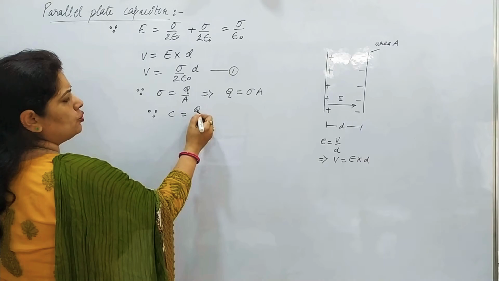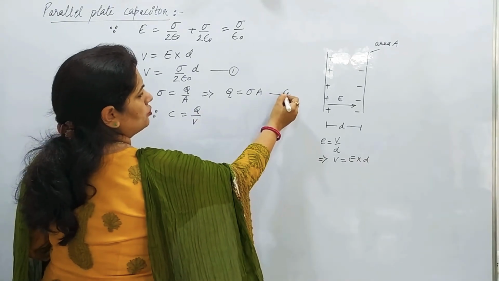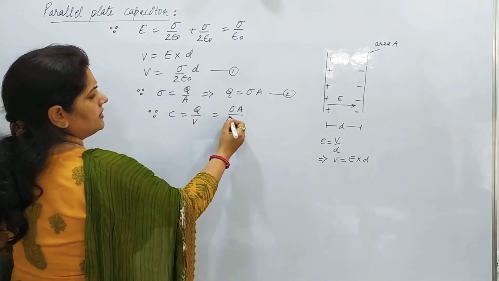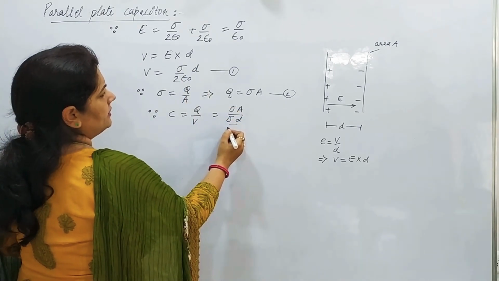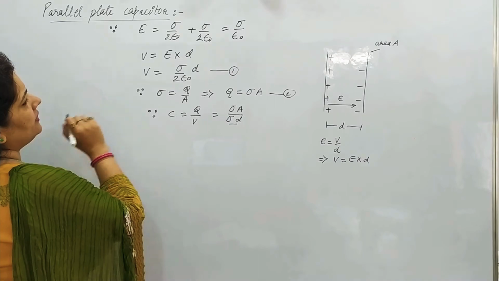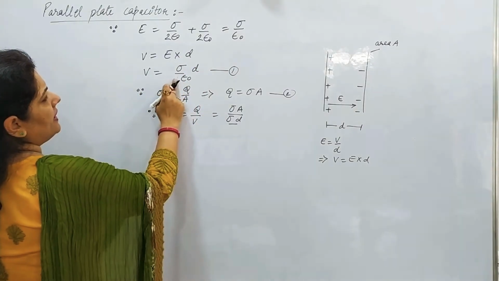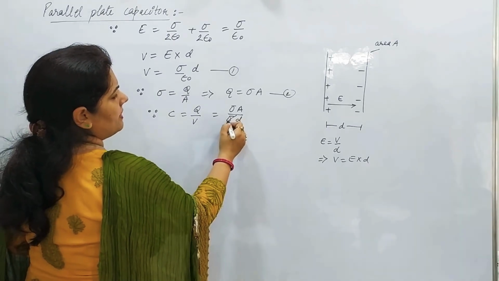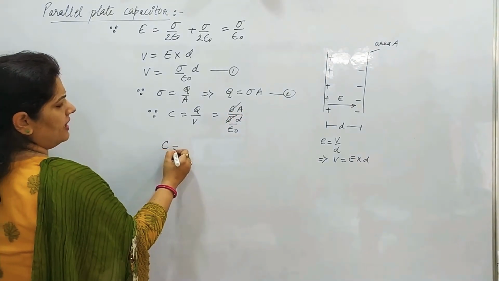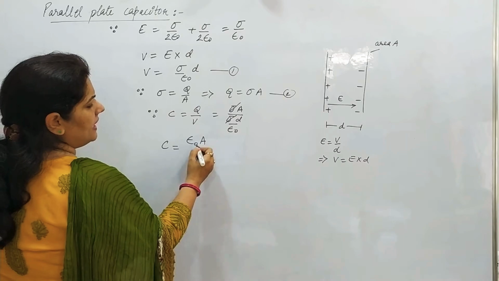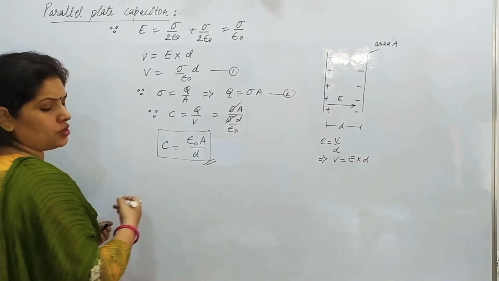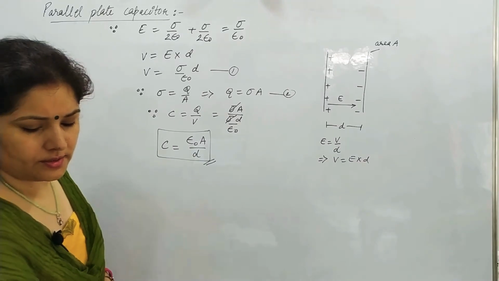Capacitance is given by Q by V. This is equation 2. What is Q? Sigma A. What is V? E into d, and E is sigma by epsilon naught only. So sigma d by epsilon naught. Sigma gets cancelled out. And what is the value of C? Epsilon naught A by d. This is the capacitance of a parallel plate capacitor, right?